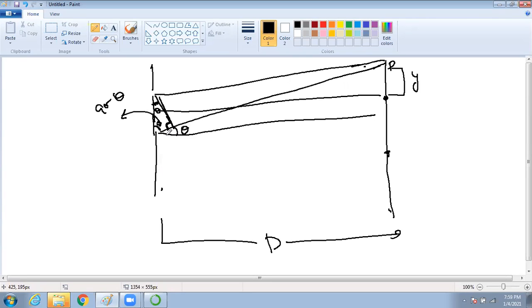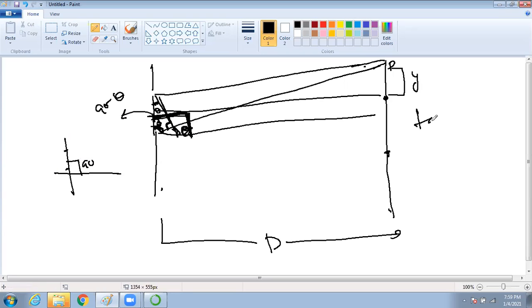But you know this whole angle between the slit and the middle is 90. So if this whole angle is 90 and this part is 90 minus theta, what will be this one? Theta. Correct?